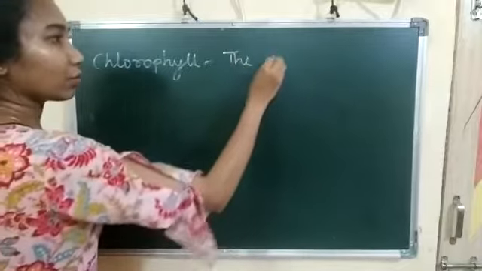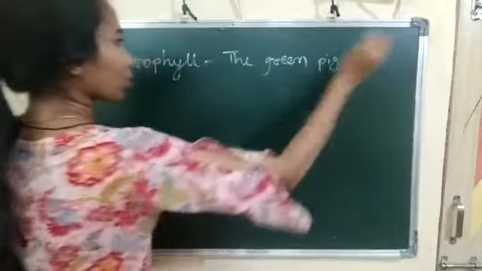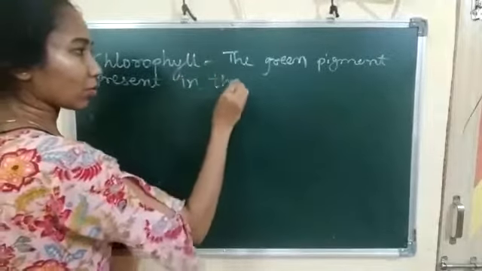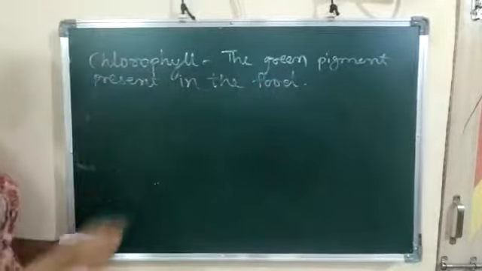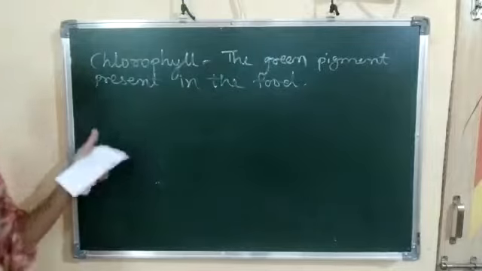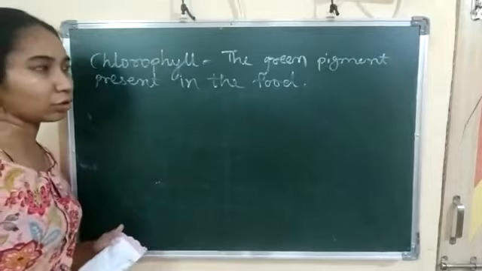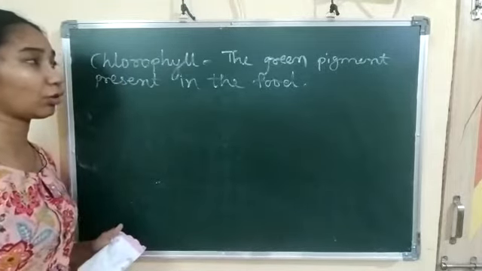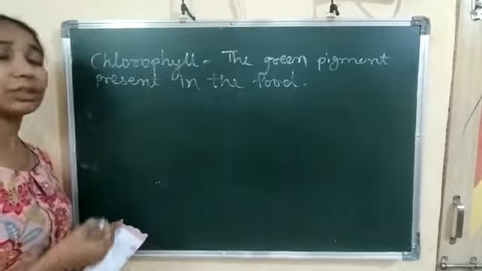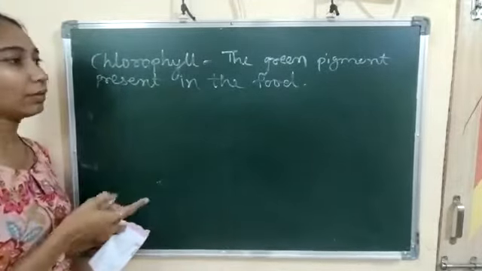The green pigment present in the food is called chlorophyll. Without chlorophyll, plant does not make the food. Okay, so chlorophyll is a necessary pigment that is present in the leaves. Also green color pigment is present in the chlorophyll. Also red, brown and yellow color type of photosynthetic pigment is present in the leaves that help for the photosynthesis process. For that we have to do one experiment.